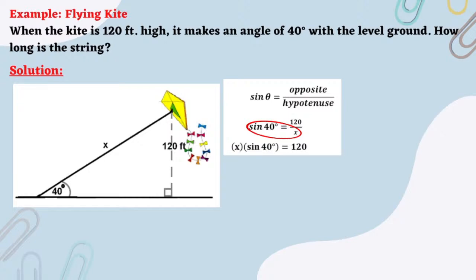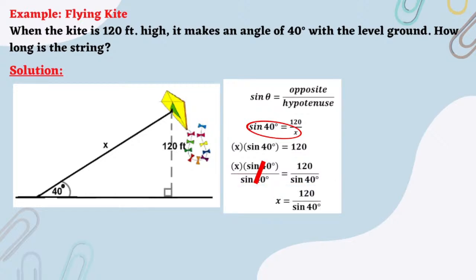Now, solving for x, we apply division property of equality. We divide both sides of the equation by sine 40 degrees. So, we now have x times sine 40 degrees over sine 40 degrees is equal to 120 over sine 40 degrees. Simplifying, we can cancel out sine 40 degrees in the numerator and in the denominator. So we now have x left on the left side of the equation. So x is equal to 120 over sine 40 degrees.